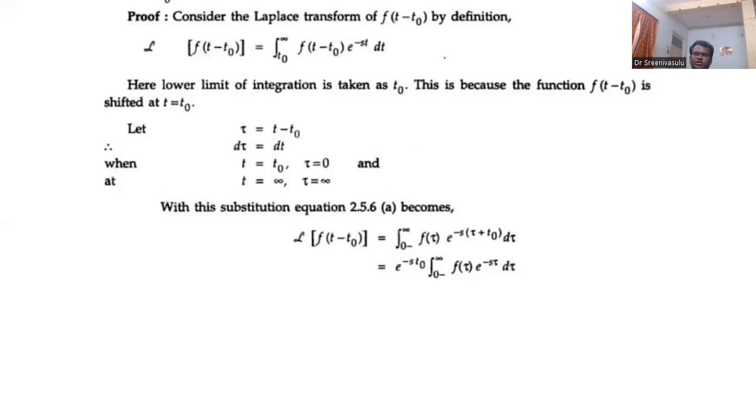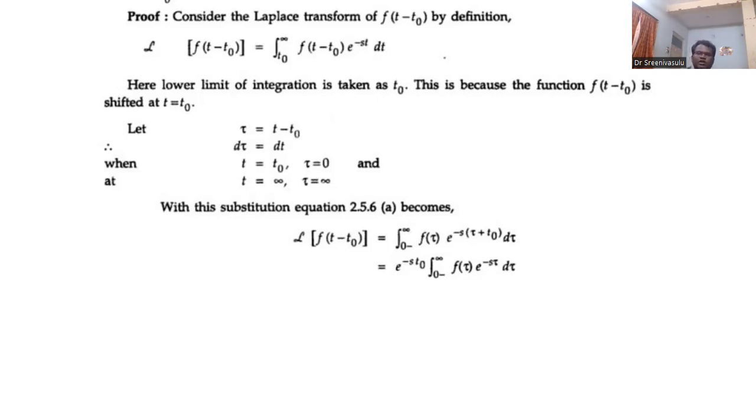Now, after expansion of this, separate the terms: e power minus s into tau plus t naught gives e power minus s tau into e power minus s t naught. This e power minus s t naught is a constant, so you write it outside of the integral. Then the integration part, 0 to infinity f of tau e power minus s tau d tau, is nothing but the Laplace transform of f of tau, which is F of s.